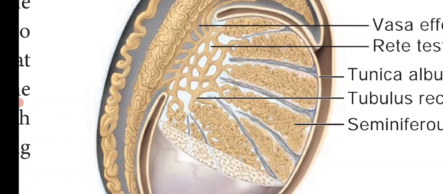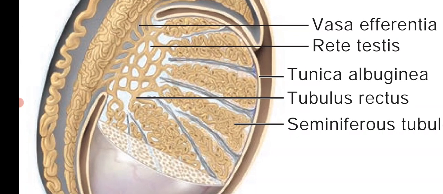The seminiferous tubules converge to form a network of tubules called the rete testis. In this picture you can see the seminiferous tubules unite together to form the rete testis. From the rete testis arise small minute tubules called the vasa efferentia.